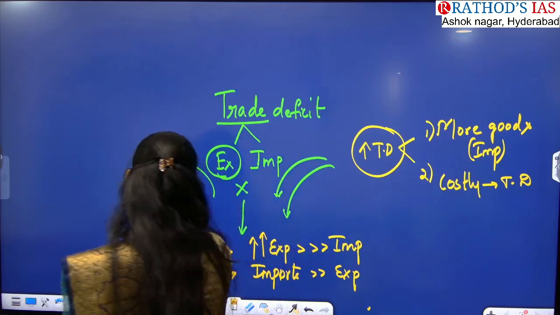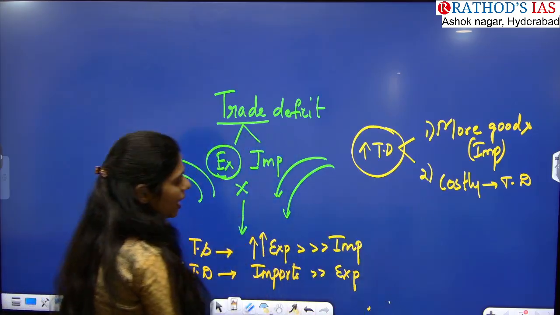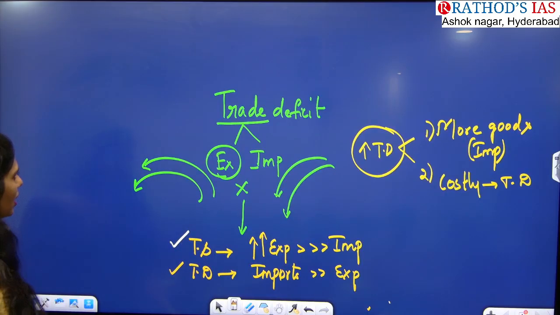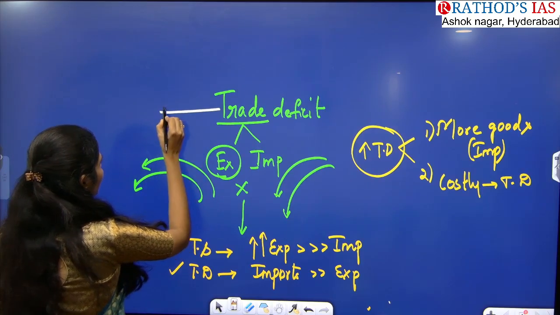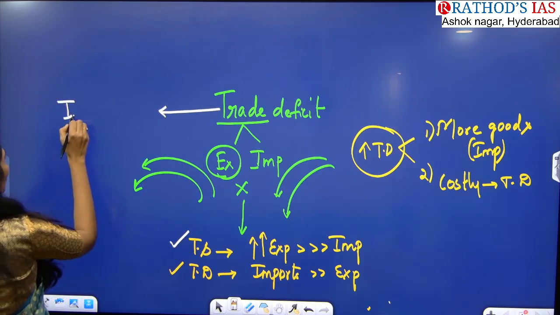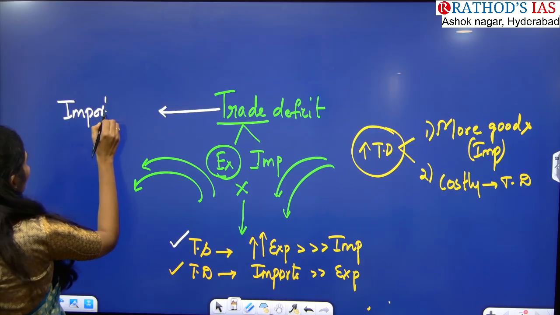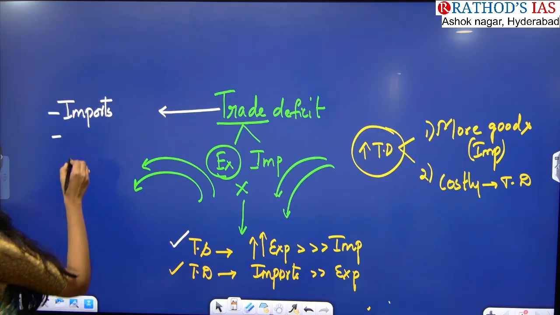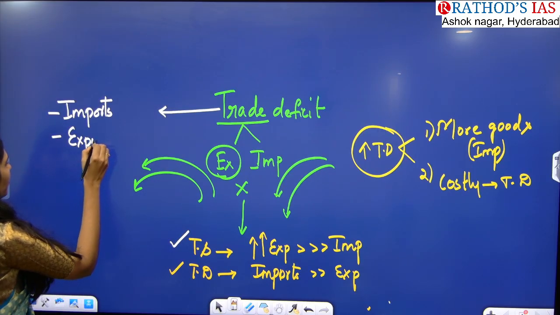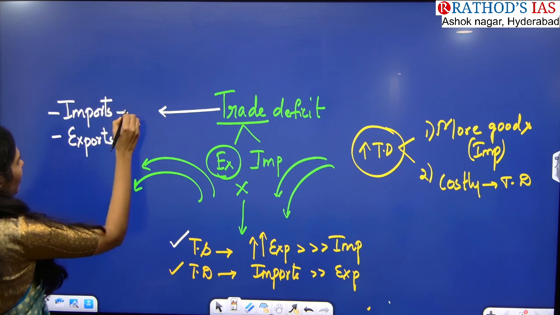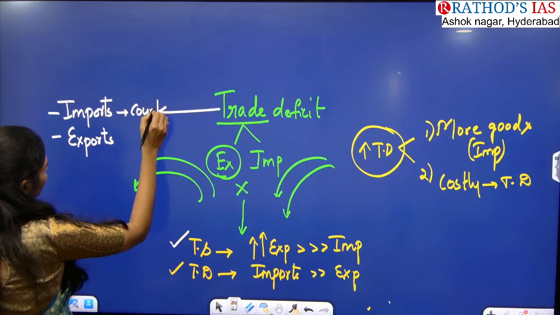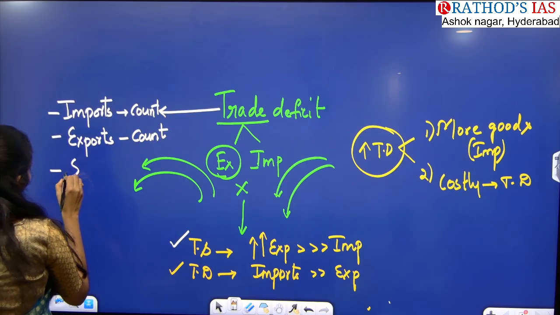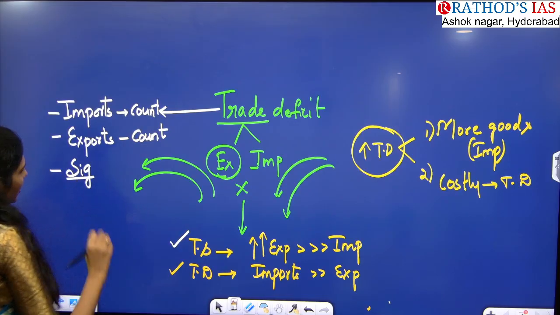Now what dimensions do you have to understand? You have to understand trade surplus and trade deficit, and this article is talking about trade deficit. You have to see which goods India is importing and which goods India is exporting, and even to which countries. Related countries are also important, guys. And you have to see the significance of this trade deficit.